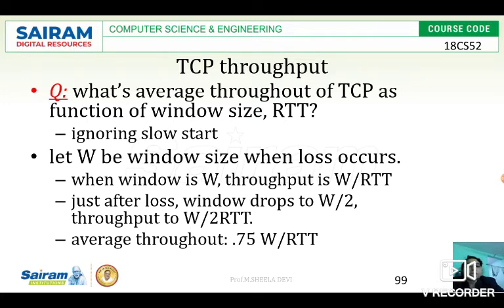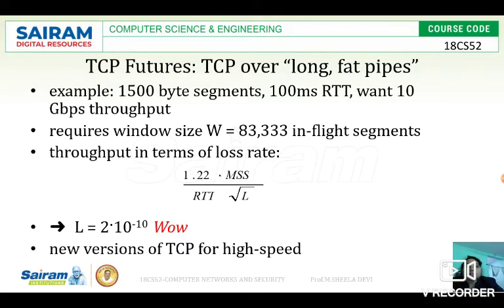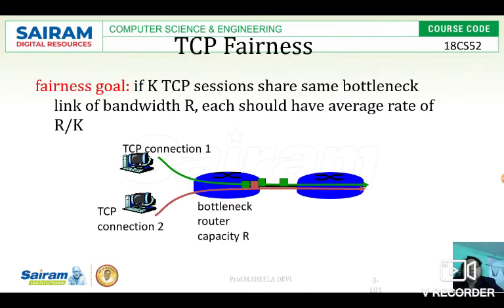After the loss, I have to reduce the congestion window by 2, so W by 2 will be the window size. Now what will be the throughput? W by 2 into RTT. So the average throughput will be 0.75 W by RTT. So these are the TCP features.